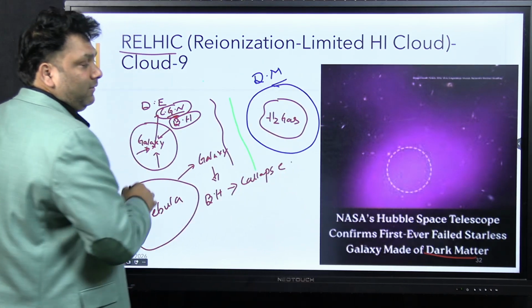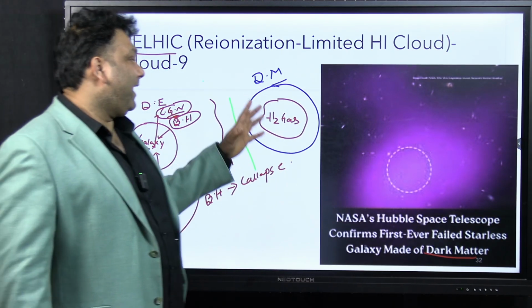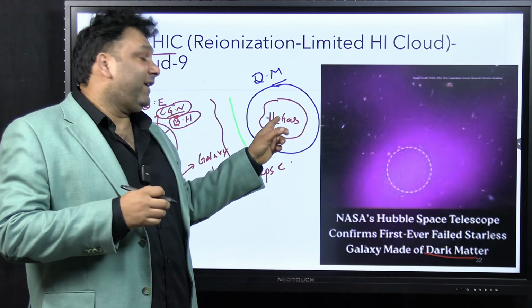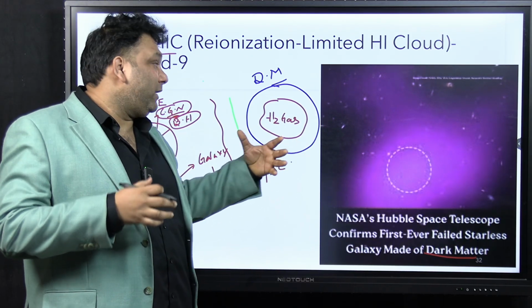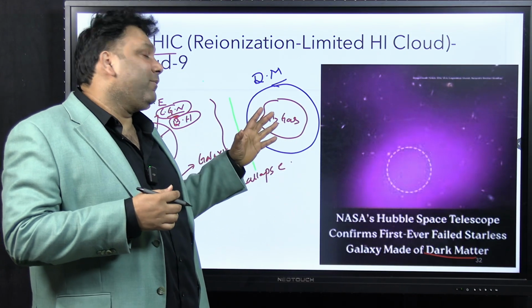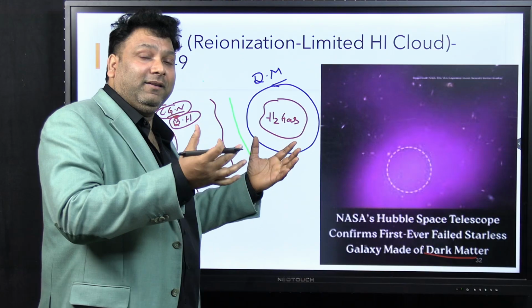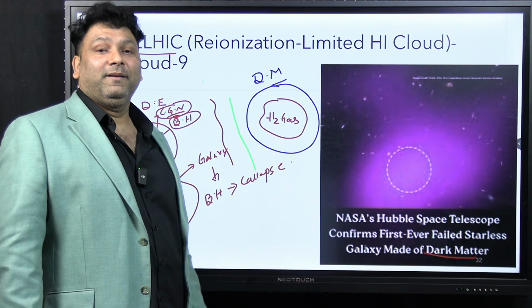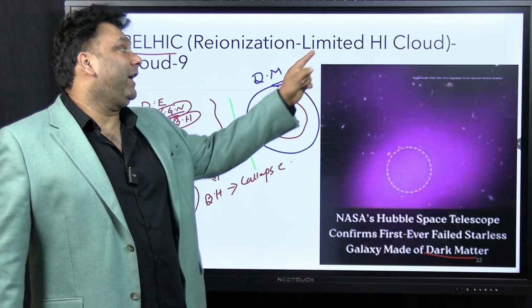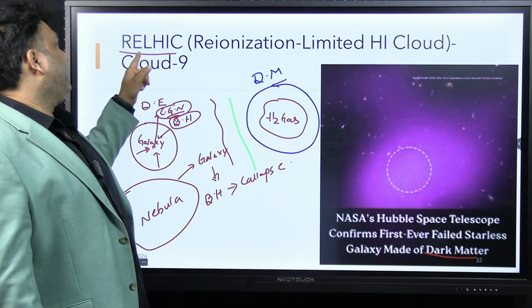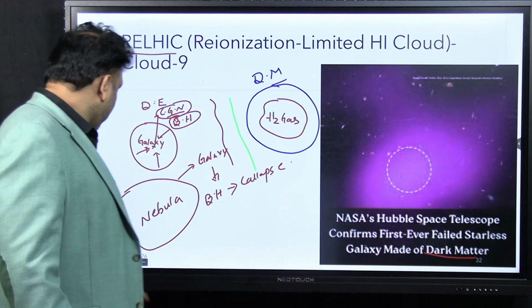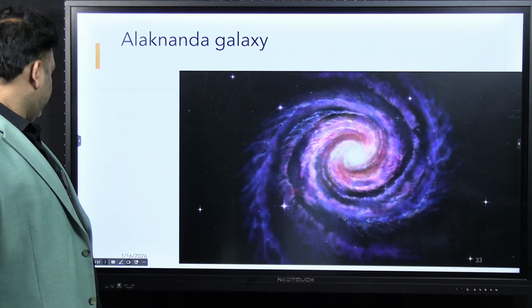Now what will happen? The dark matter will be holding this gas apart. Means the hydrogen gas will try to collapse towards the center, but this dark matter which is surrounding it will be holding it away. Means it is in such a balance that a galaxy is not formed, and that is called a relic. Understood? Concept clear?